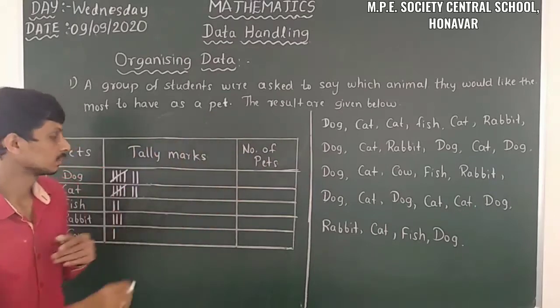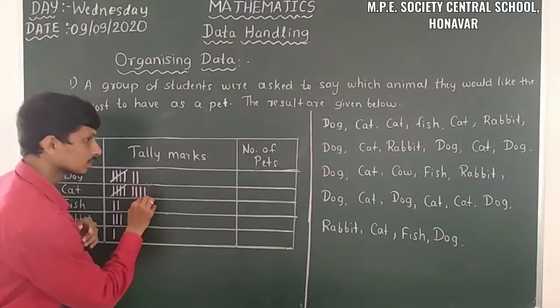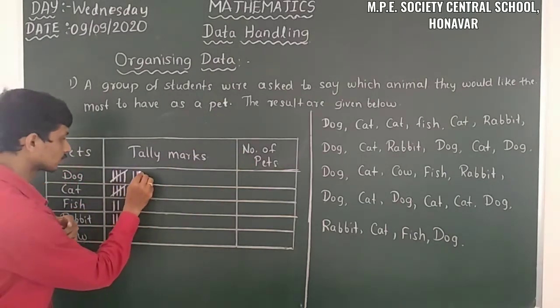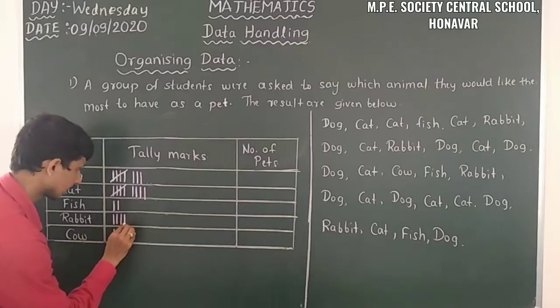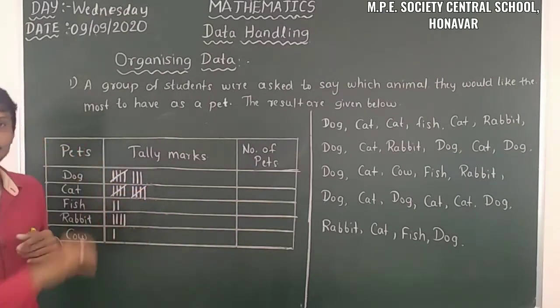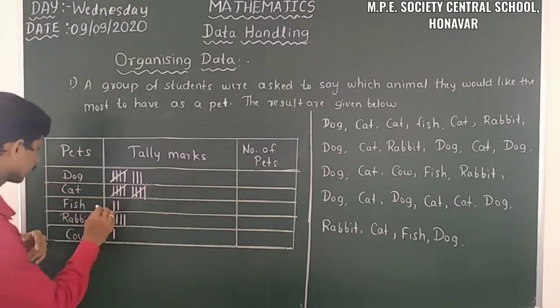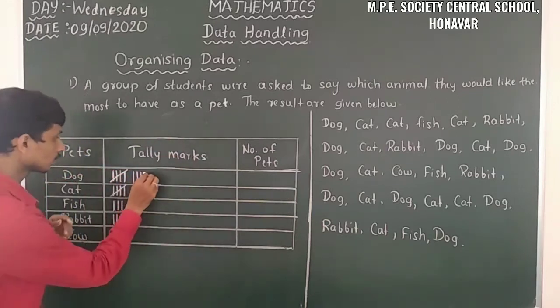Then cat again. And another cat is there. Then another dog. Then rabbit. Yes. Cat. So here another 5 is completed. Then fish. I will take fish. Then dog. So here 4.